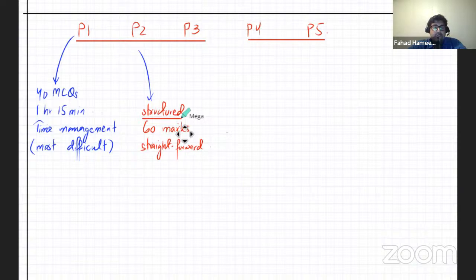Now in paper 2, they're really looking at how well you answered the question. What words did you use? They look for the statements. What statements did you make? So remember, it's a science paper. Any science paper, it's not an English paper. So scientific papers have to be written in a scientific manner.